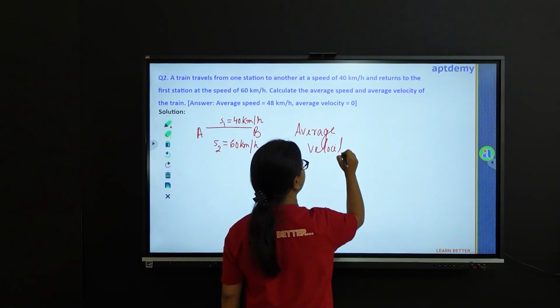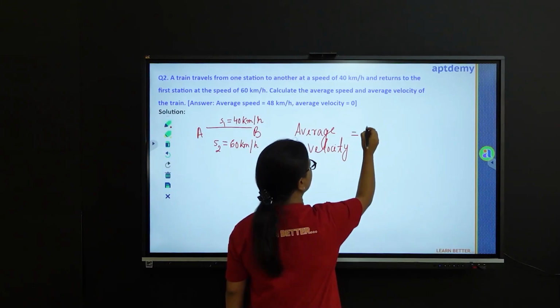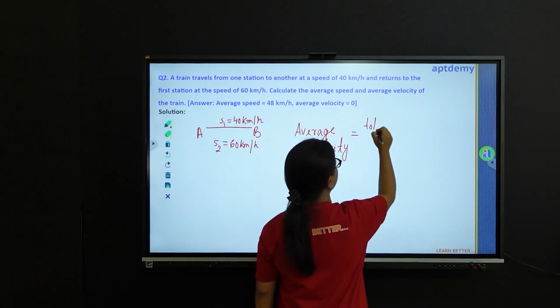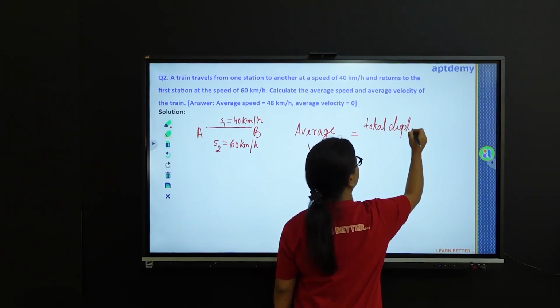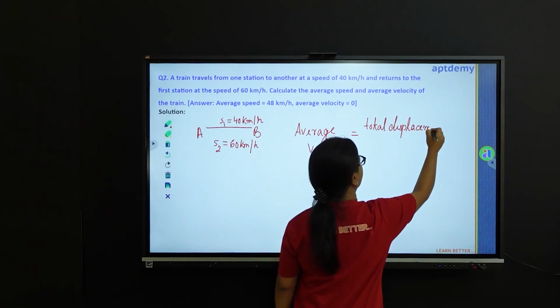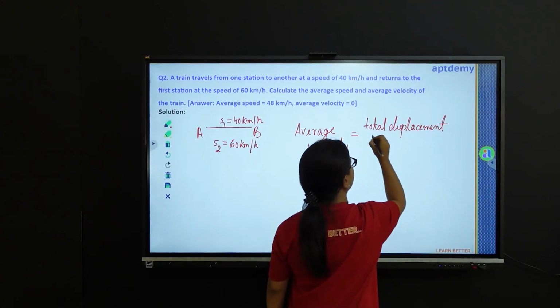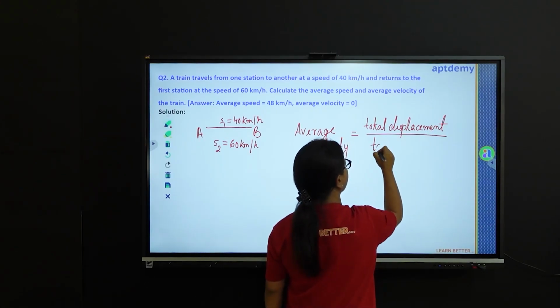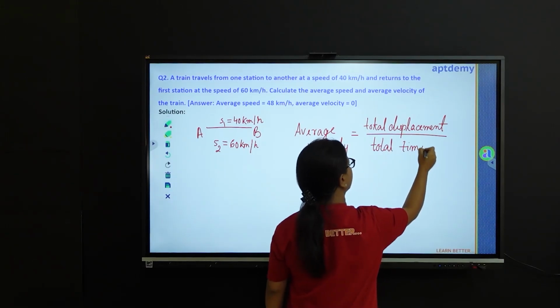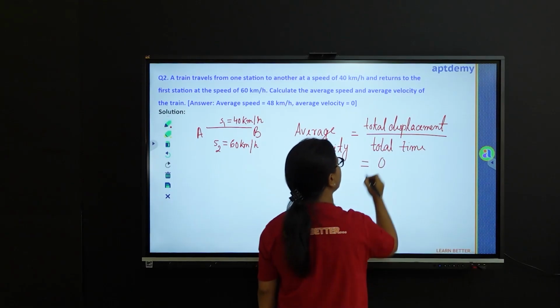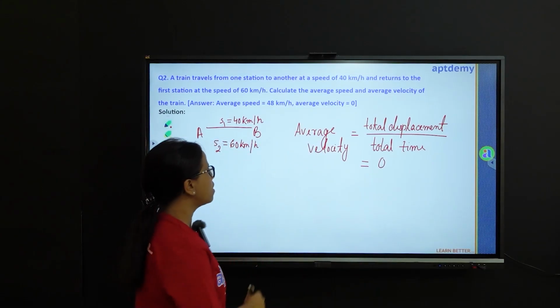Average velocity equals total displacement over the total time. The displacement is 0, which gives us the average velocity as 0.